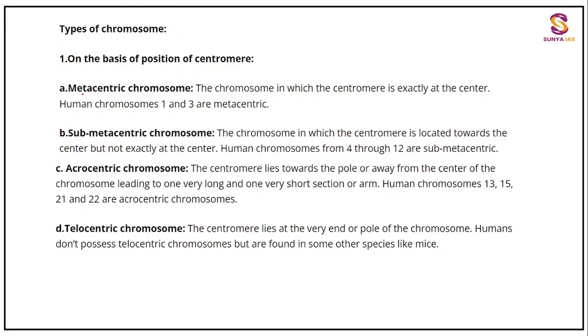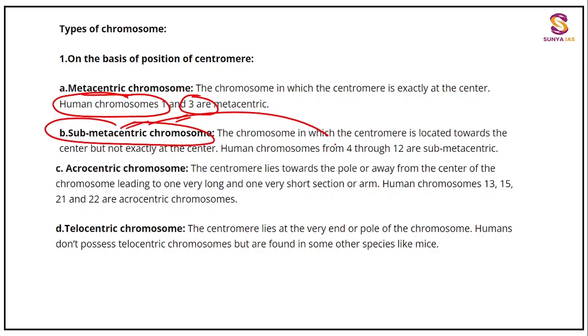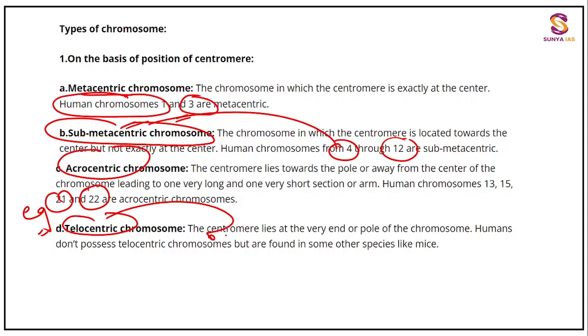Now a few examples you have to rectify if you can. Metacentric is seen in human chromosome 1 and 3. As it is, you remember it. Submetacentric you will see in human chromosomes from 4 to 12. Acrocentric you see in 13, 15. You remember only 13, 15 or 21, 22. I would recommend you to remember 21, 22 exactly in the example. Then telocentric does not exist in humans at all. Alright, it is at the very end of the pole of the chromosome.